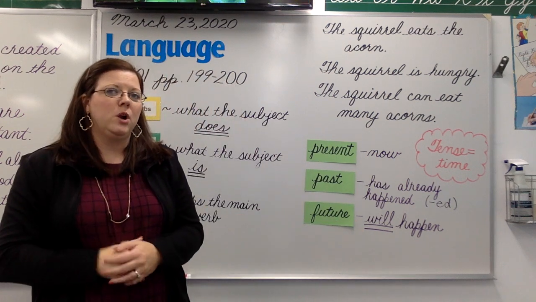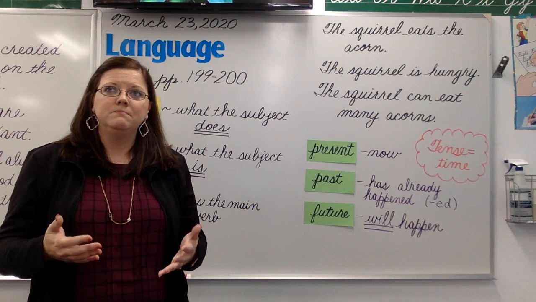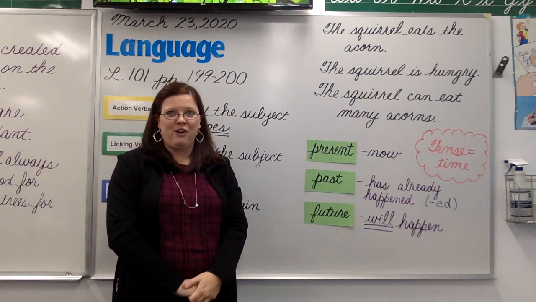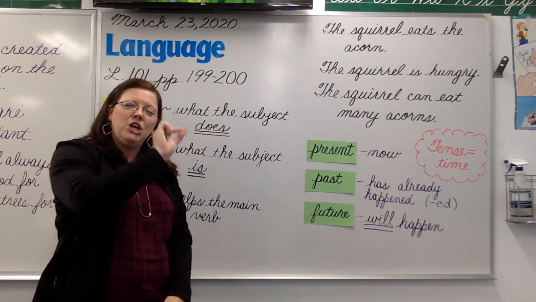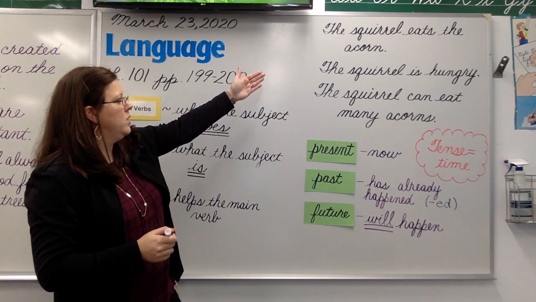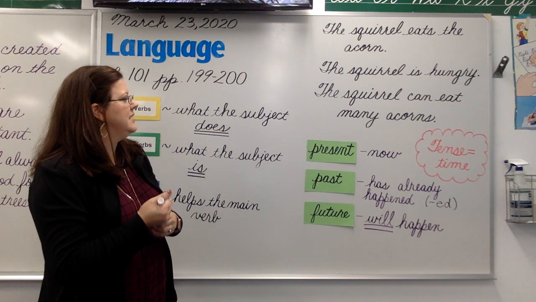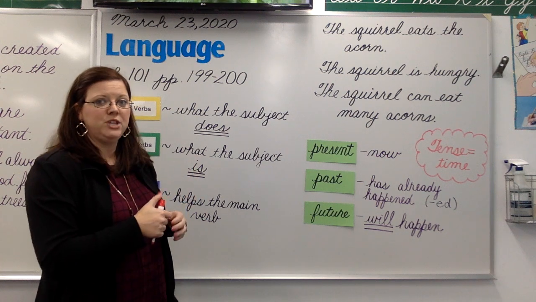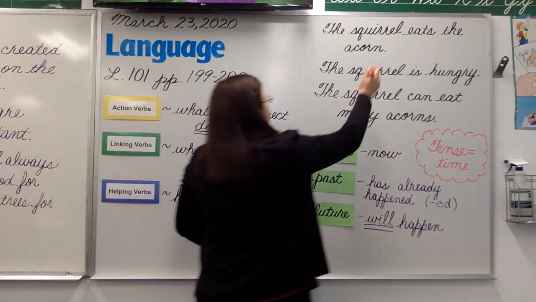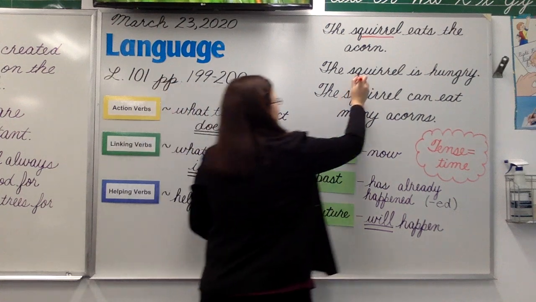Now let's think about those two words, the and squirrel. Which one do you think is more important? Squirrel. Yeah, I knew you were going to do that. So squirrel is going to be the subject of our first sentence. And typically we're going to underline that one time to show that it is the subject. Next sentence, the squirrel is hungry. Subject again. If you said squirrel, good job. Lastly, the squirrel can eat many acorns. Subject, who or what is the entire sentence about? Squirrel, yes. I'm going to quickly underline squirrel just one time.